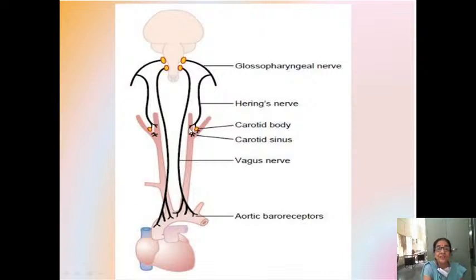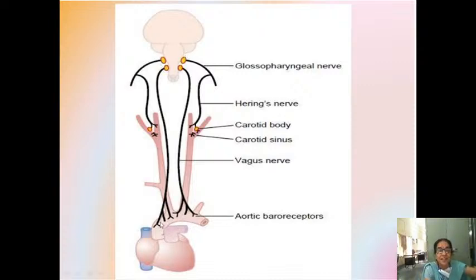When these vessels stretch, your firing level via the 9th and 10th cranial nerves increases. The increased, fast firing reaches the medulla of the brainstem, and these impulses reach the vasomotor center. I told you the vasomotor center is the one which controls your blood pressure.